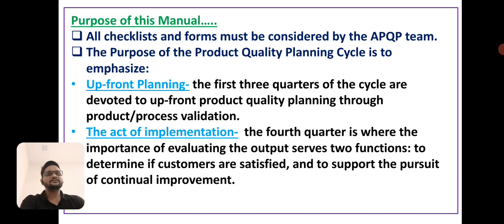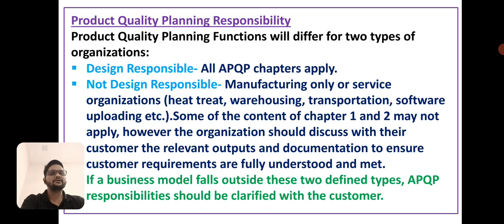Next, all checklists and forms must be considered by the APQP team. The purpose of the product quality planning cycle is to emphasize upfront planning and active implementation. Next is product quality planning responsibility. The product quality planning function will refer to two types of organization. First is design responsible. In design responsible, all APQP chapters are applicable.